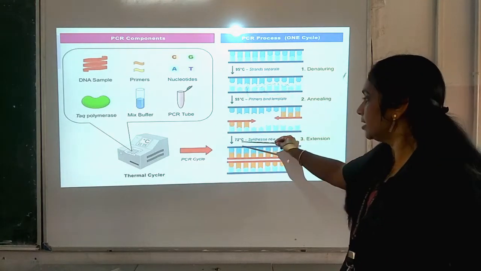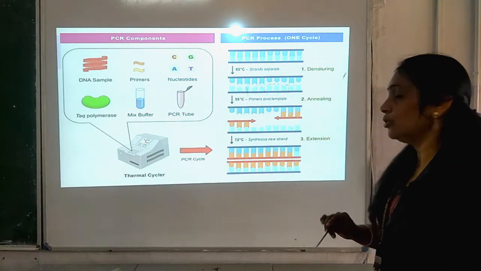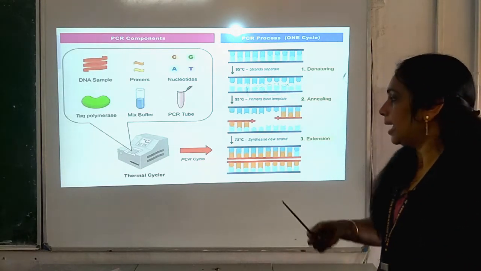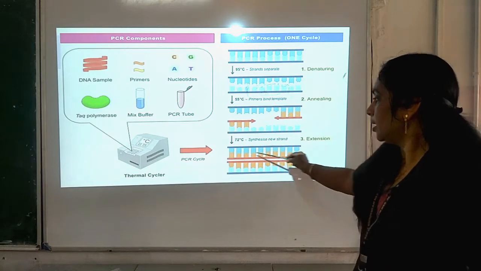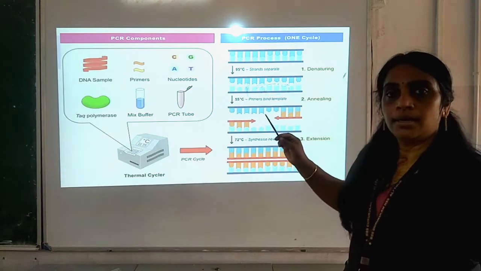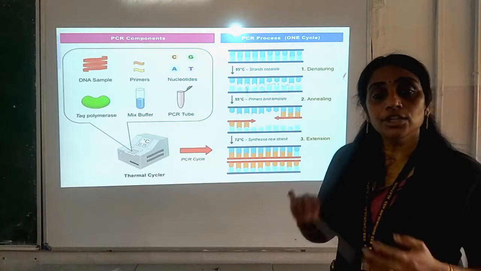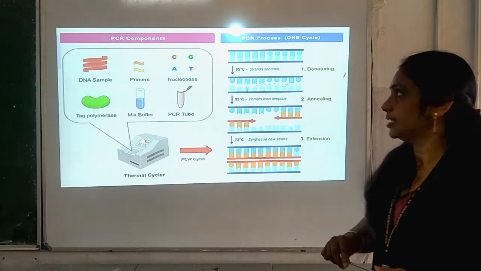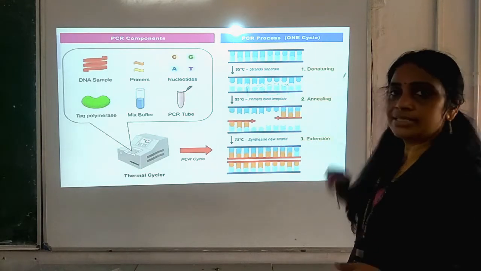At high temperature and by using Taq polymerase and Mg2+, what is happening there? The extension of the primer by incorporating nucleotides along the DNA template is taking place. This is one cycle, isn't it?